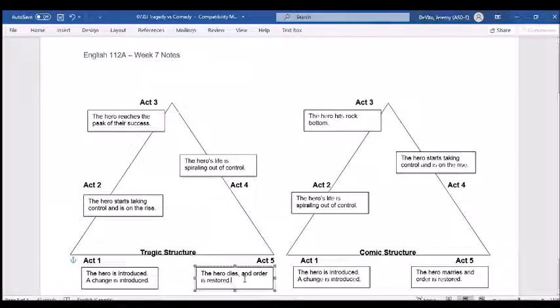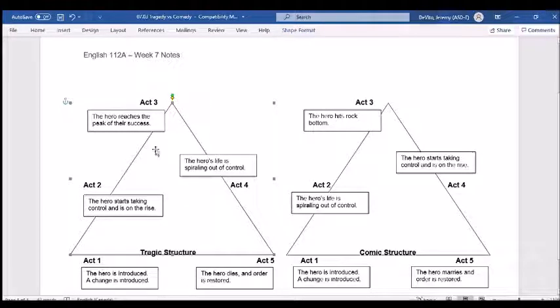So that's what a tragedy does. A tragedy starts with the hero rising to the middle of the play, and then everything after that spirals out of control and ends in their death. A comedy actually does the opposite. You guys probably recognize the tragic structure a little bit from kind of dramatic movies that you see. They kind of use that form sometimes, right? Cop movies or even gangster movies where you see these people kind of take over and establish really kind of large power structures around them.